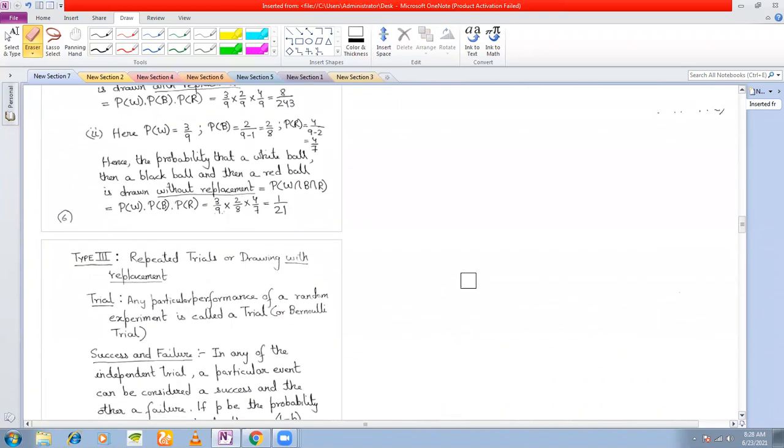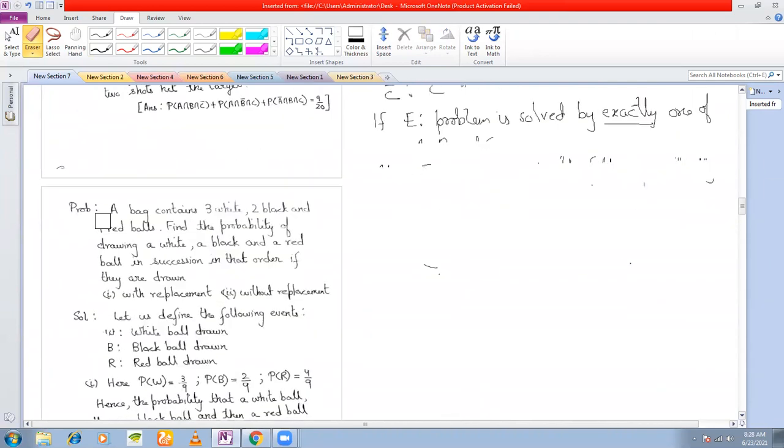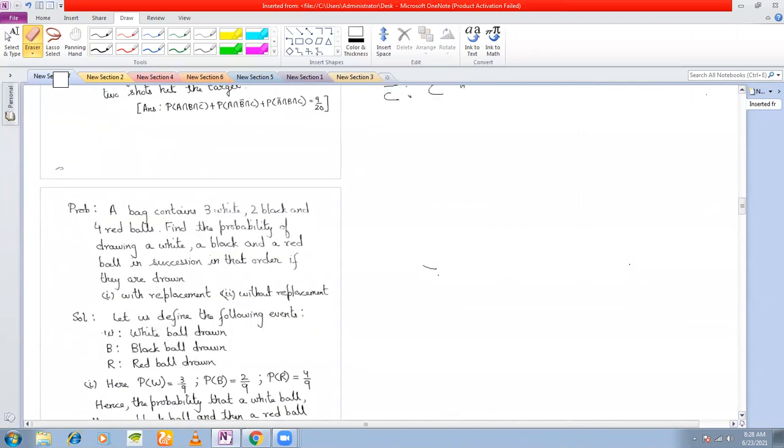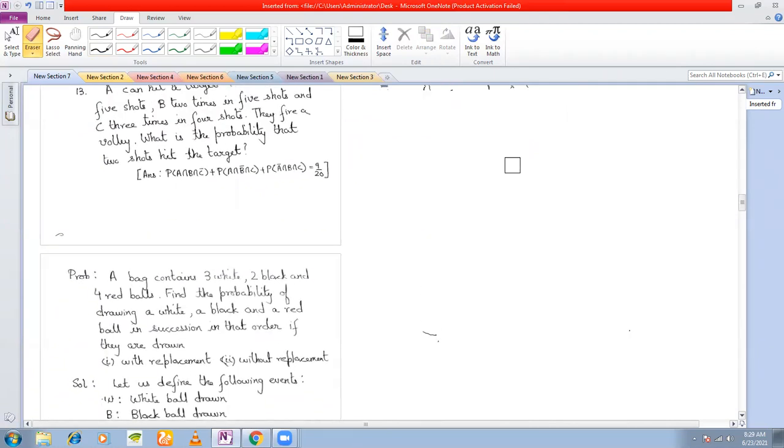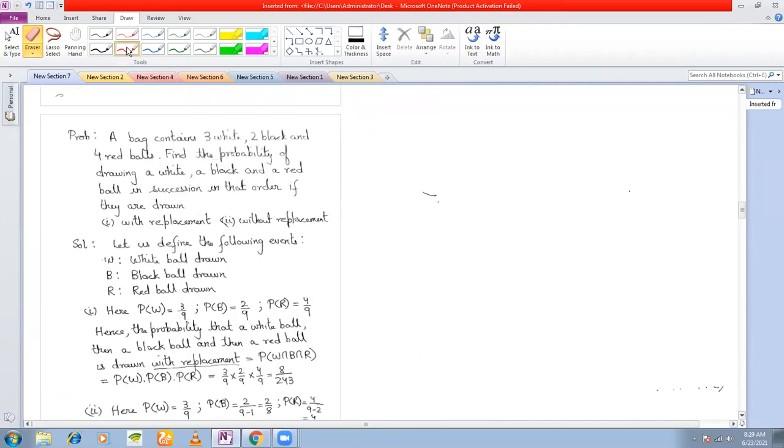Now, what do you mean by with replacement and without replacement? Suppose a bag contains a certain number of balls. We'll see this in this example. A bag contains 3 white balls. So this is your bag. It contains 3 white balls, 2 black balls, and 4 red balls. Find the probability of drawing a white ball, a black ball, and a red ball in succession.